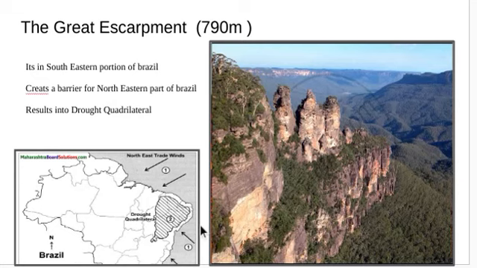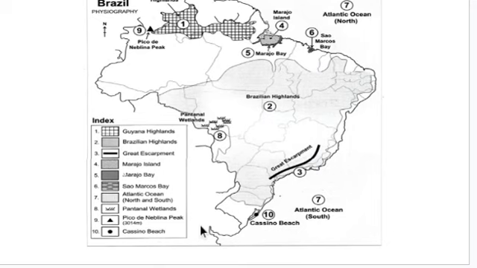Most of the rains happen here only. So the cloud doesn't have that much water to fertilize this land. Over a period of time, when there is no rain, it becomes a drought, right? Drought quadrilateral. And you can see the Great Escarpment is here, the third one.